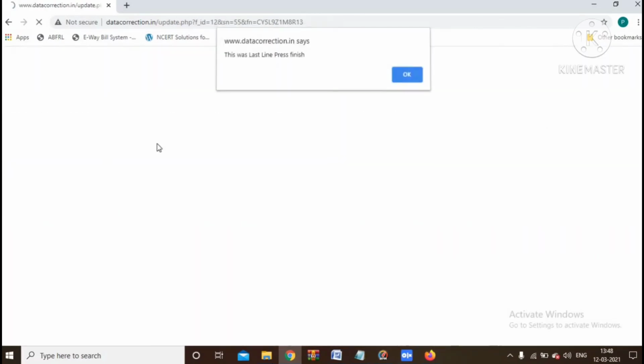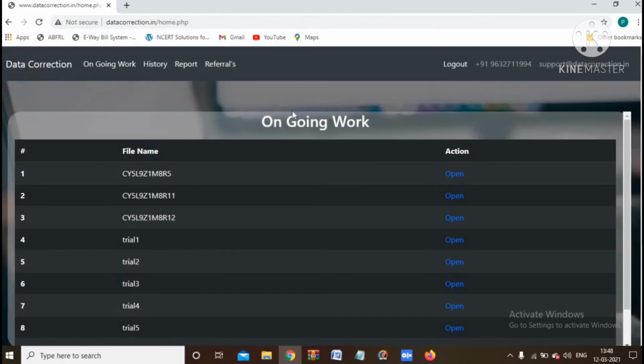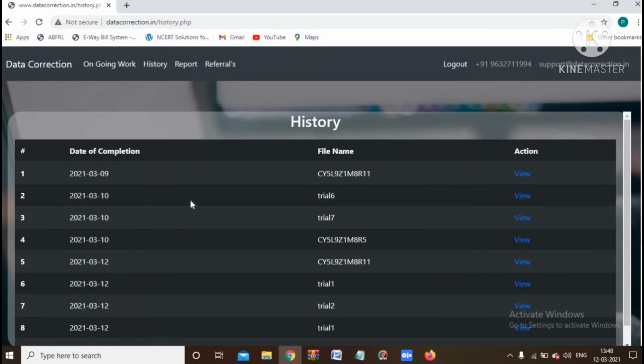Once it is completed, you will get a pop-up message. This was the last line, you press finish, just click on OK. After that you will get a finish button here, click on finish. The same ongoing page will open here. You can check your history by clicking on the history tab, where your completed file will be reflected with the date and file name.